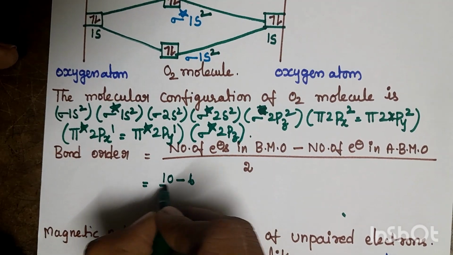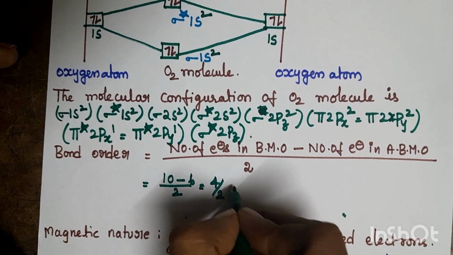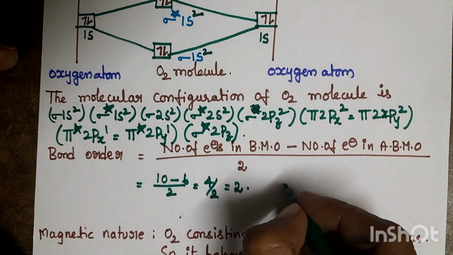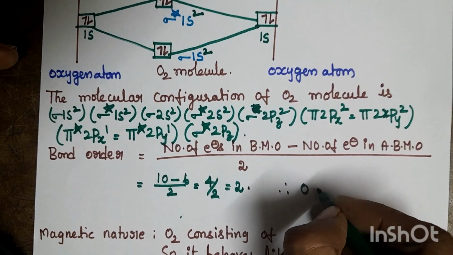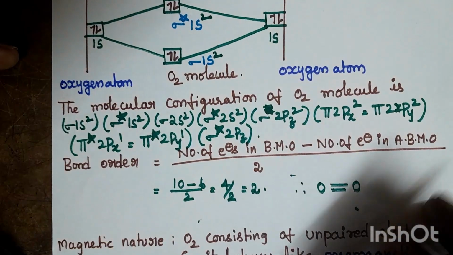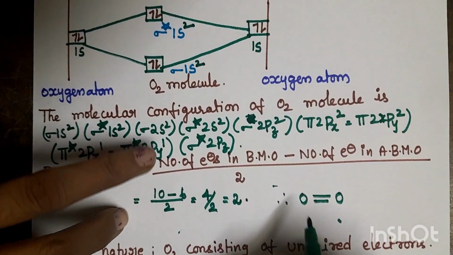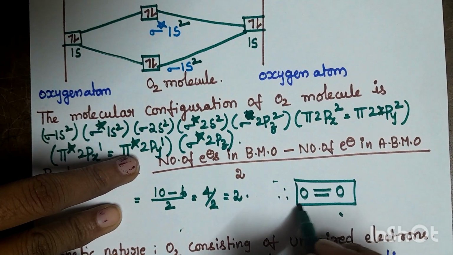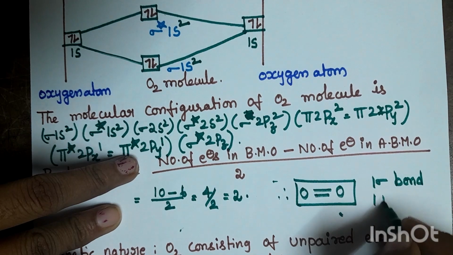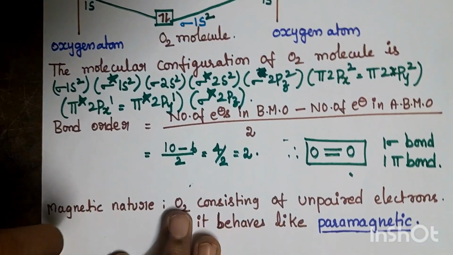Bond order is 10 minus 6 by 2, that is 4 by 2, equal to 2. The bond order is 2. So the oxygen is linked with the other oxygen by 2 covalent bonds: one sigma bond and one pi bond.